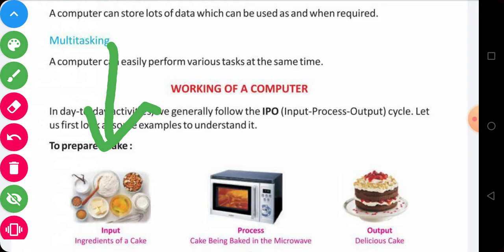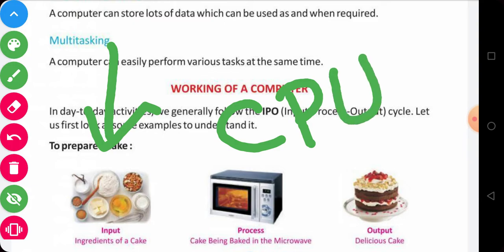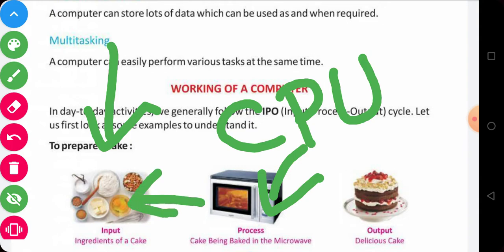The part that does the processing is called the CPU, and the full form of CPU is central processing unit. In this example, this microwave oven represents the CPU, where we mix the ingredients together and put them inside the microwave oven.